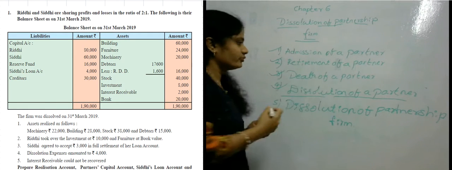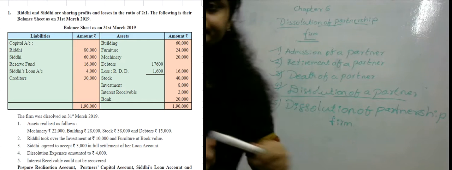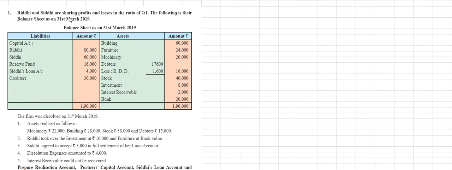The first problem: Riddhi and Siddhi are sharing profits and losses in the ratio of 2:1. The following is their balance sheet as on 31st March 2019. Capital accounts of Riddhi and Siddhi are 80,000 and 60,000.